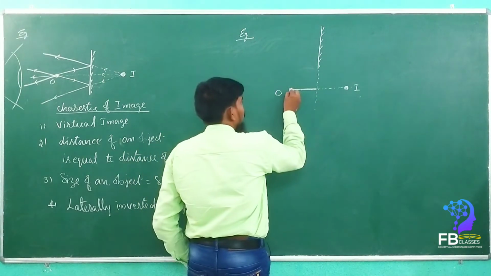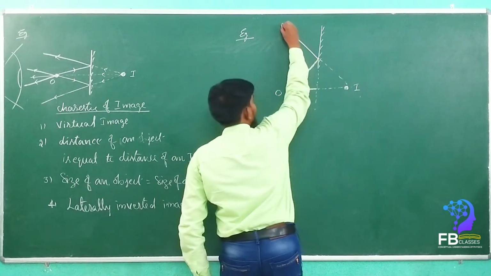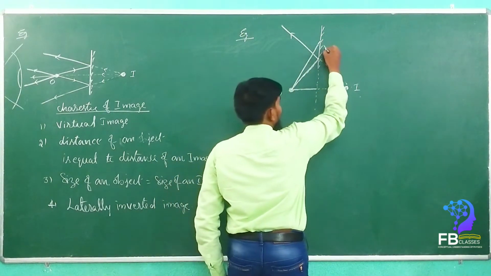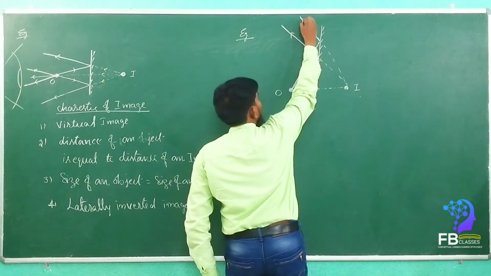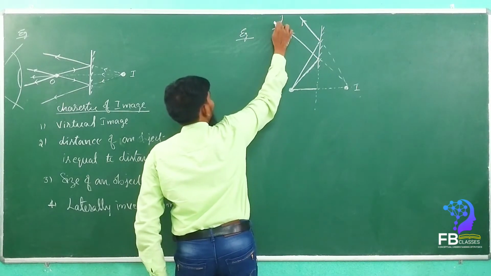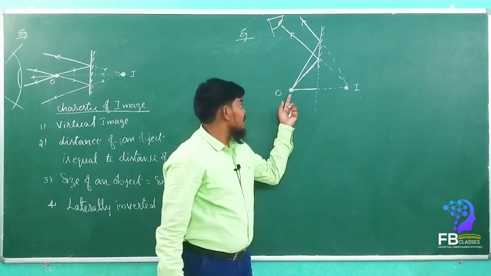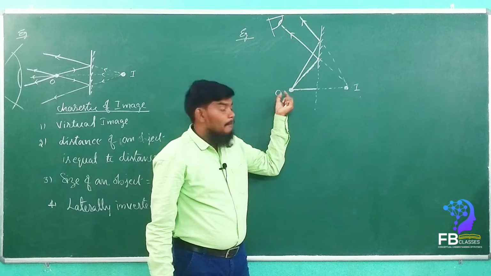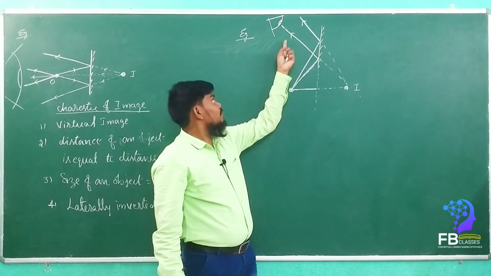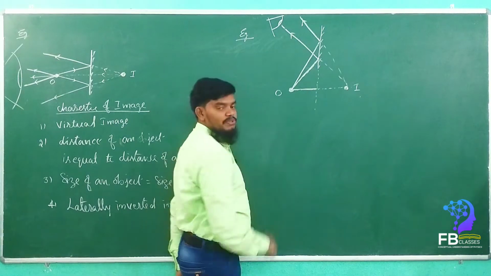See here, we are taking one ray. This is the reflected ray. If you take another ray, see here, if the observer is here, then he can see the image of this object. But if the observer is at the object itself, he can't see it. The observer should be where the reflected rays enter. Are you getting my point? But the image is formed.